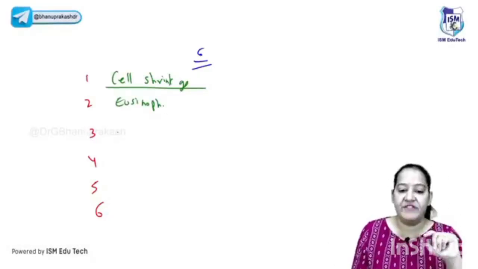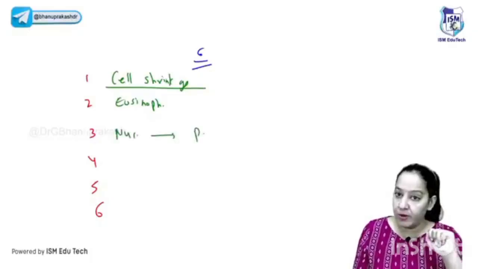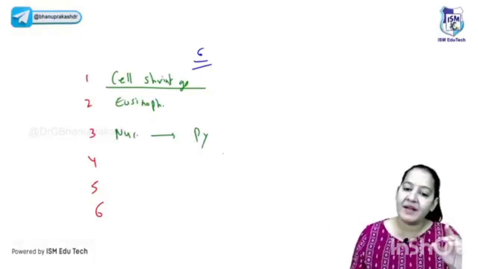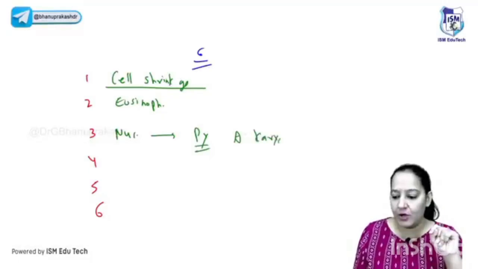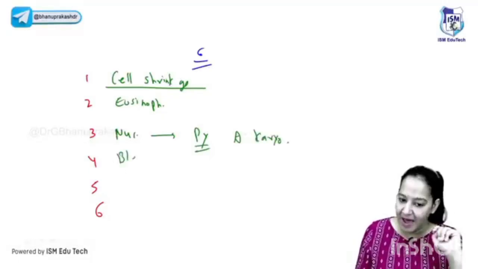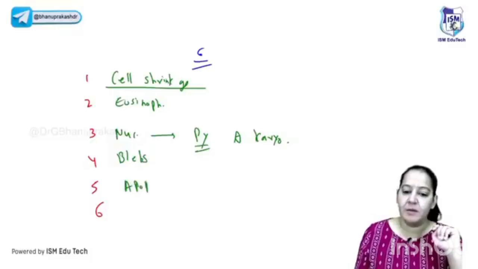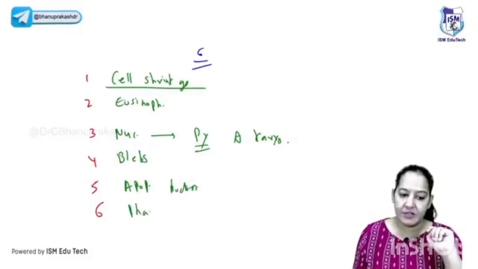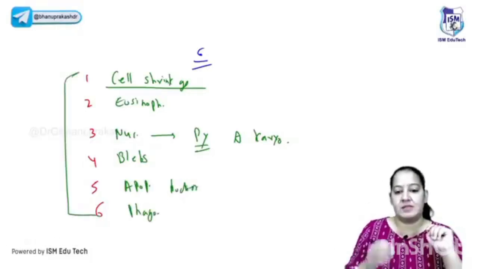What is the third feature? The nuclear feature. The two nuclear features. The nucleus becomes compact and it becomes fragmented. Compactness is known as pycnosis and fragmentation is known as karyorrhexis. Okay, that is the third feature. After that, blebs are formed on the surface. Then apoptotic bodies are formed. And in the end, phagocytosis takes place. Say yes. So these are the 6 features.